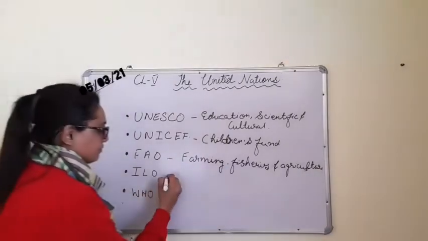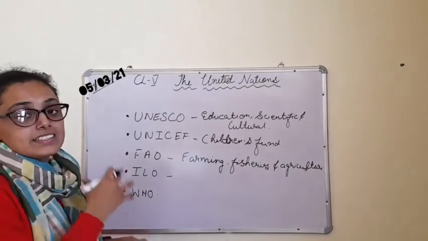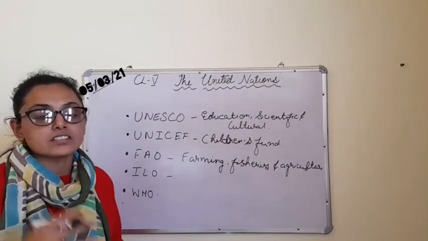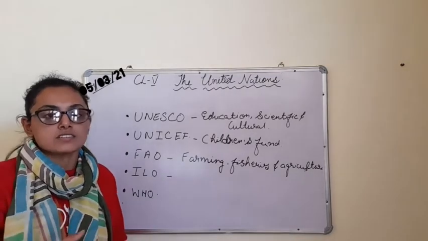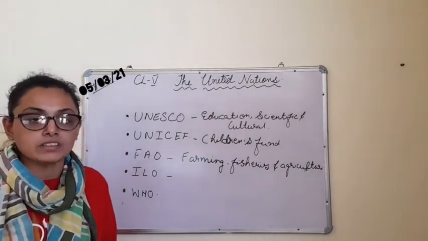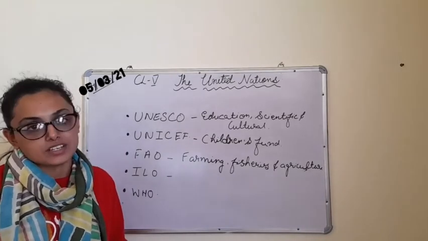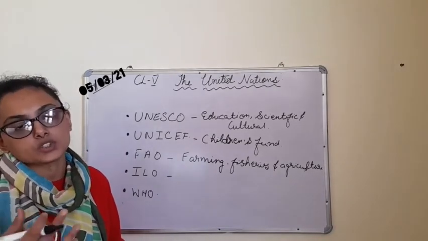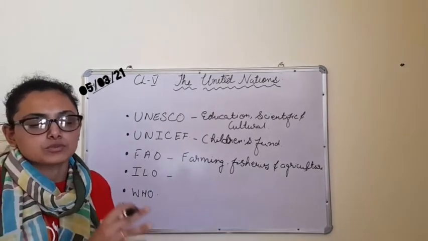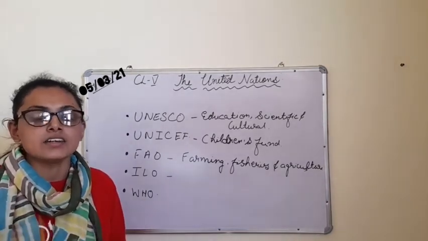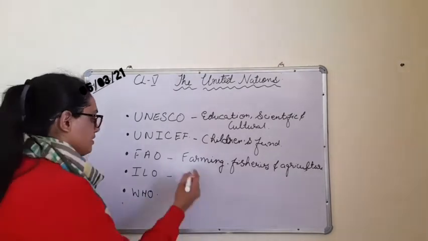Next, ILO means International Labour Organization. It takes care of the standards of the labour. It takes care of the wages which the labourers are being given. It sees whether the labourers all over the world are justified and there is no sort of injustice done to the standard of the labour, and their standard is being taken care of according to their work.